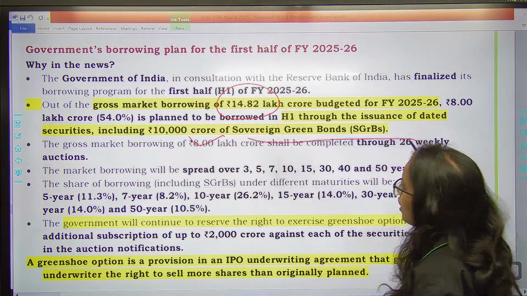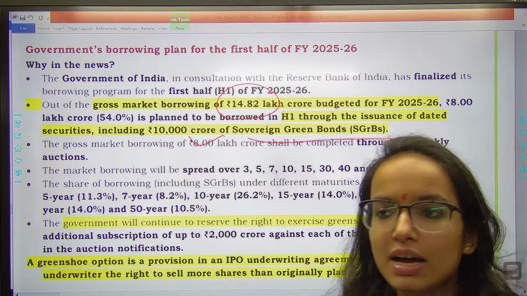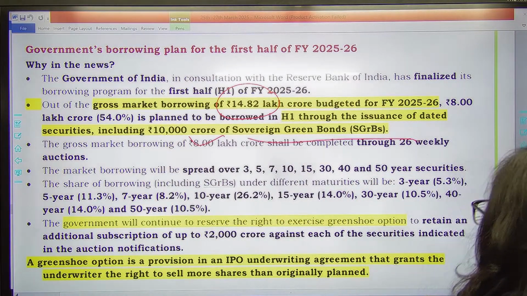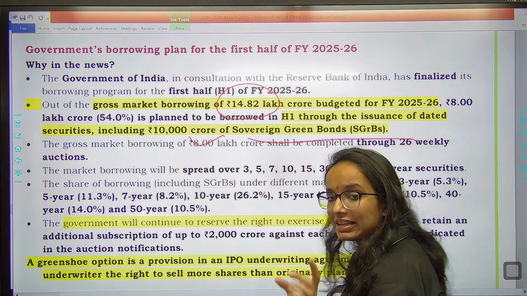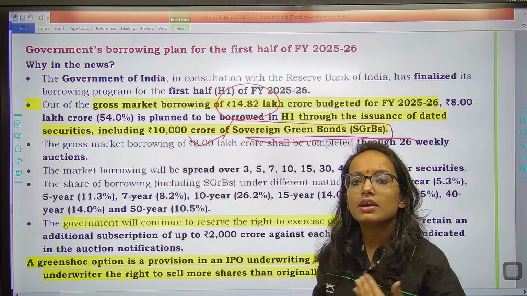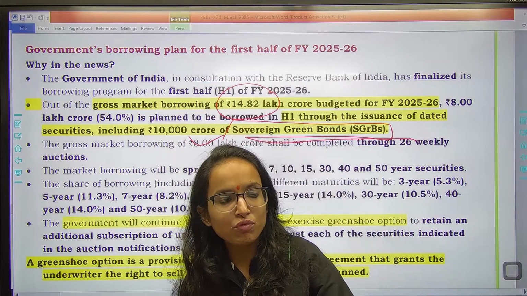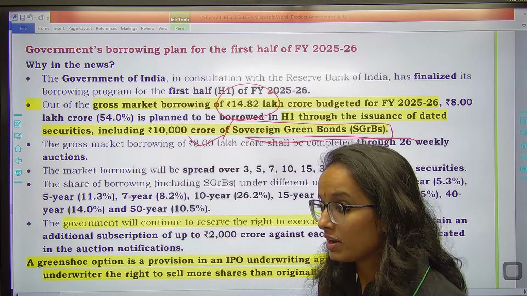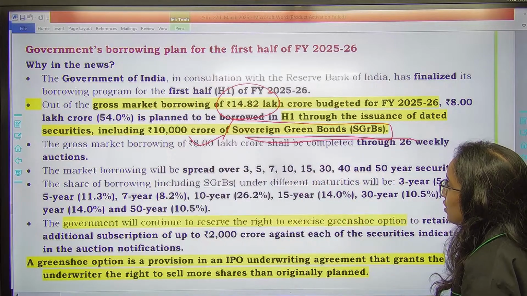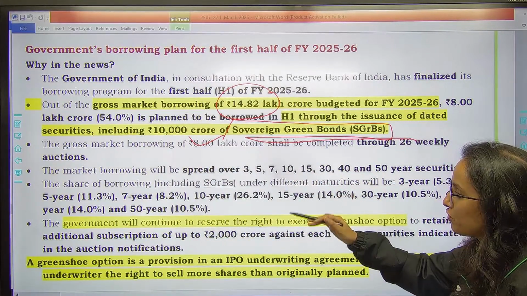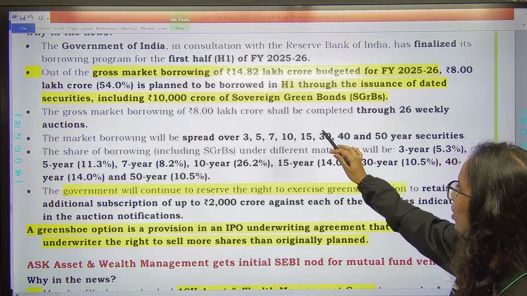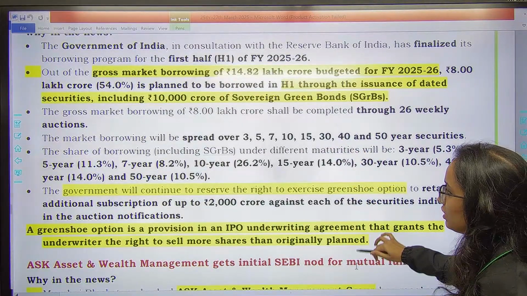sovereign green bonds. तो लगभग 54% कहां से आएगा? 54% government is going to borrow through dated securities and 10,000 crores would be sovereign green bond. Green bond क्या होता है? Fund raised would be utilized for financing such infrastructure projects which are sustainable, right? So remember, 10,000 crore would be from sovereign green bond, 54% almost would be from dated securities. 14.82 lakh crores is the budgeted borrowing.